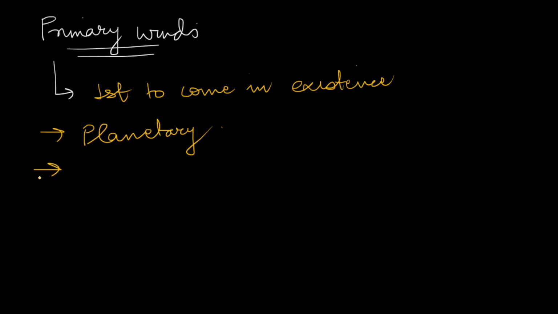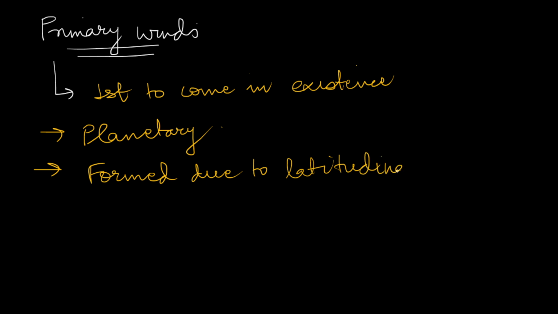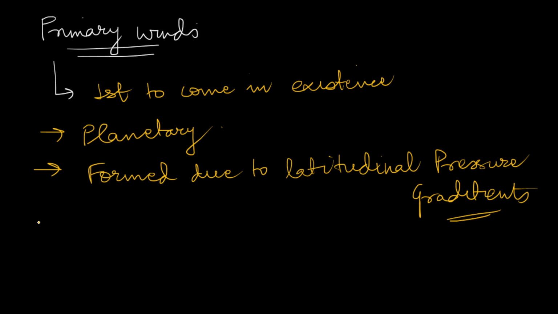These winds are formed due to latitudinal pressure gradients, that is, pressure differences formed over latitudes.